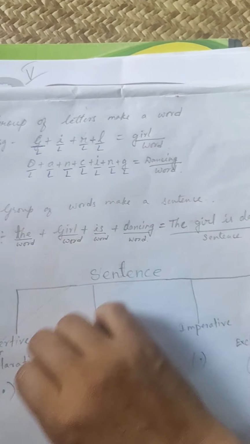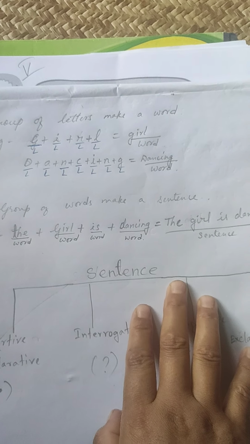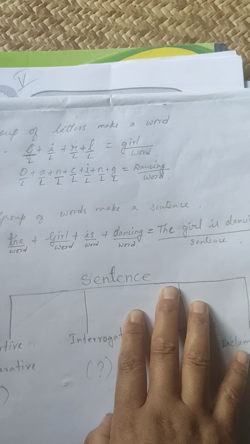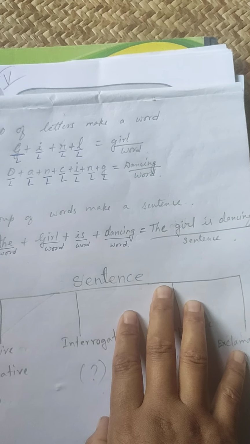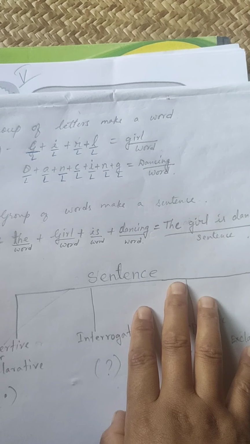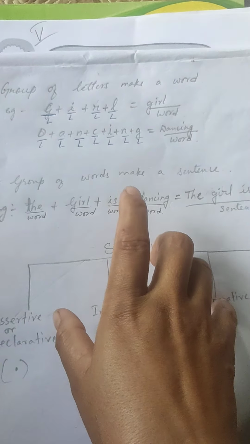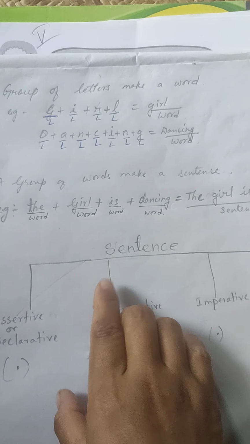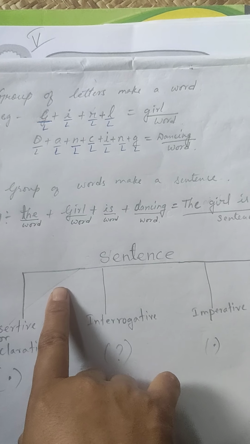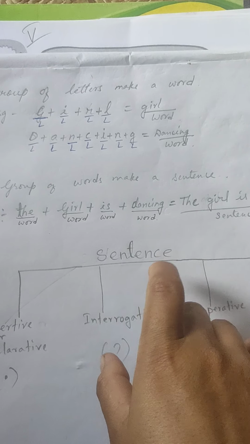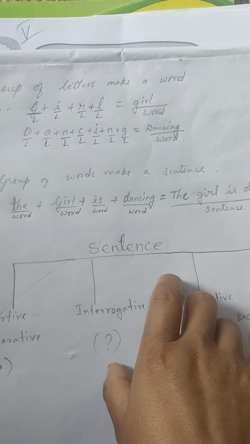Because if I simply add some group of words and say it is a sentence, no, it may be a phrase. A phrase is a group of words but doesn't give us a complete sentence, or we can say an incomplete sentence. This group of words is called a phrase. But a sentence is what? A group of words that makes a complete sentence, begins with a capital letter, ends with a full stop or a question mark or exclamation mark. This is called a sentence.